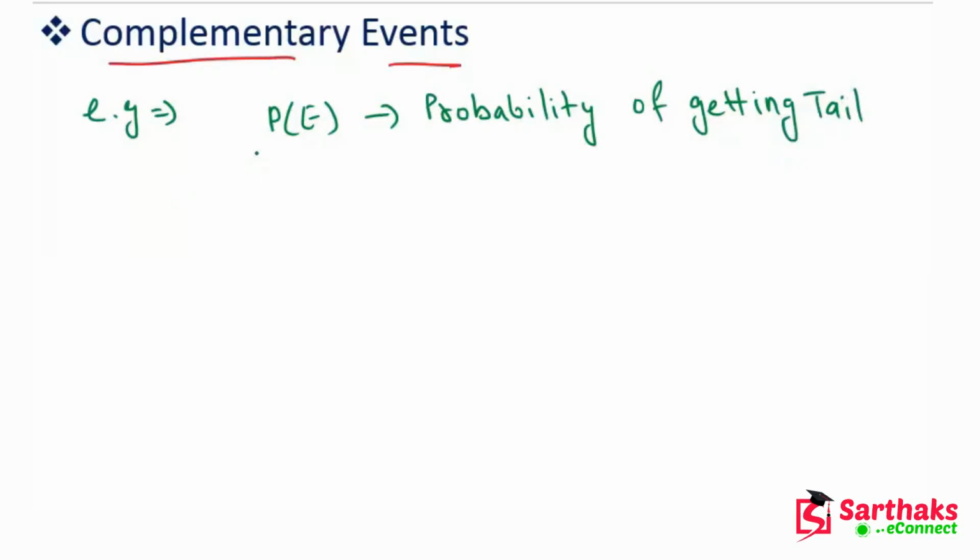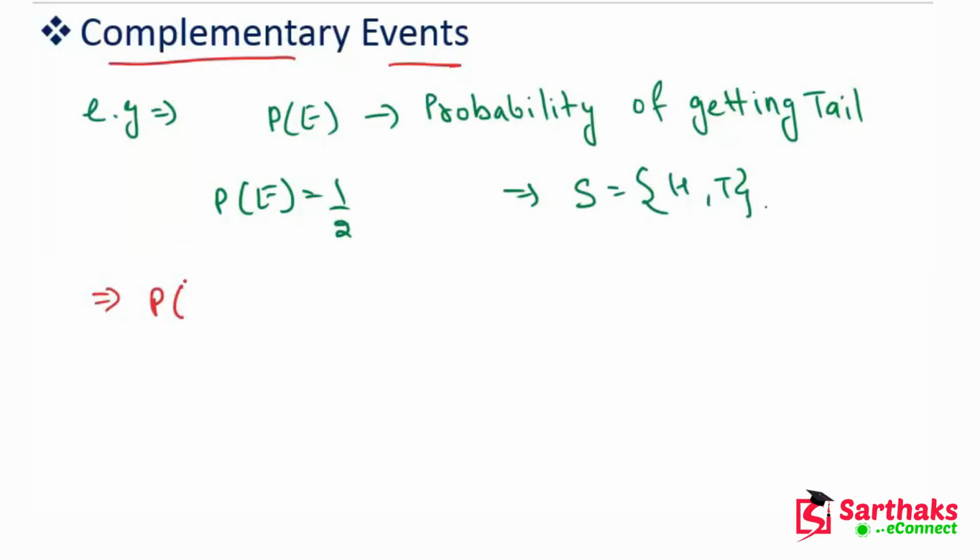So what is this? This is 1 upon 2, because we have sample space head and tail. Now, if we ask what is the probability of not getting tail, we can write it as P of E bar. This is the sign of complementary. It means that we are asking the probability of not getting tail.